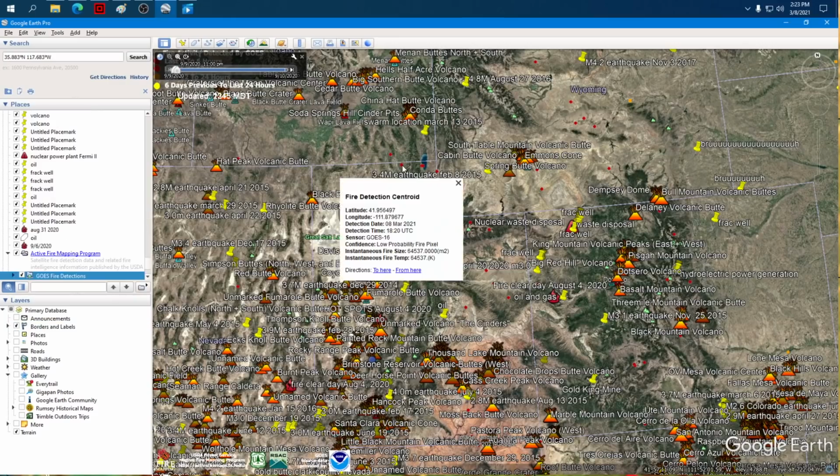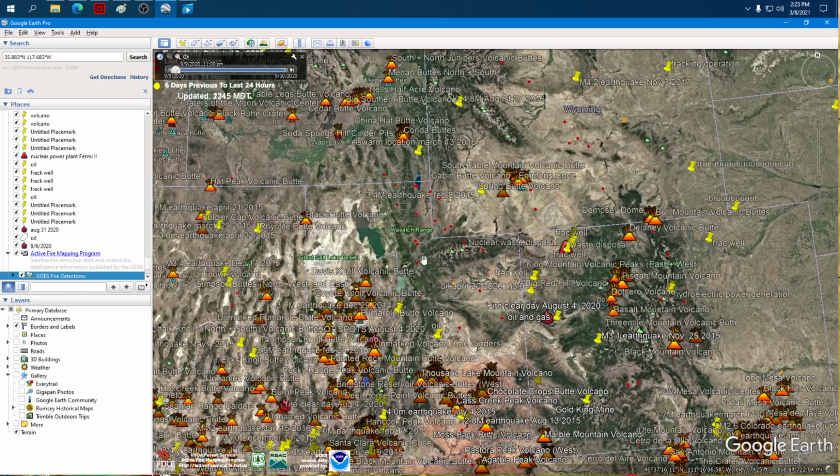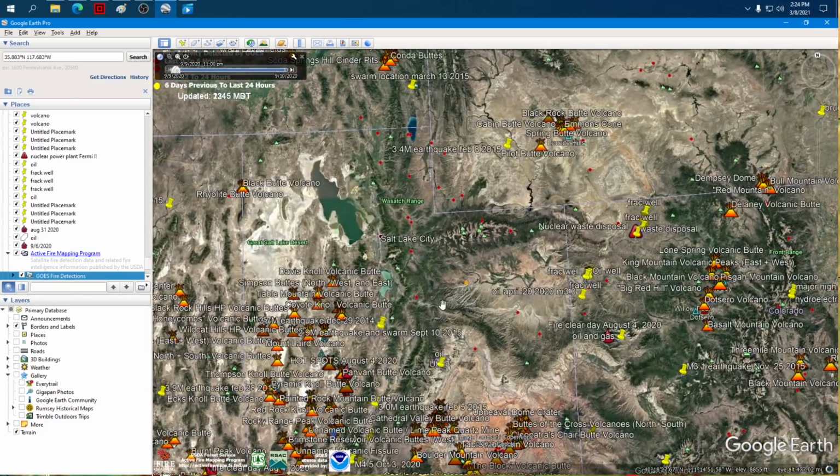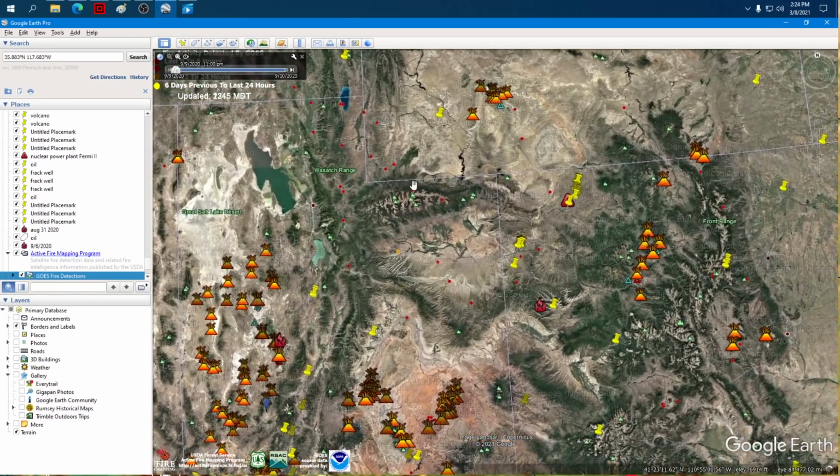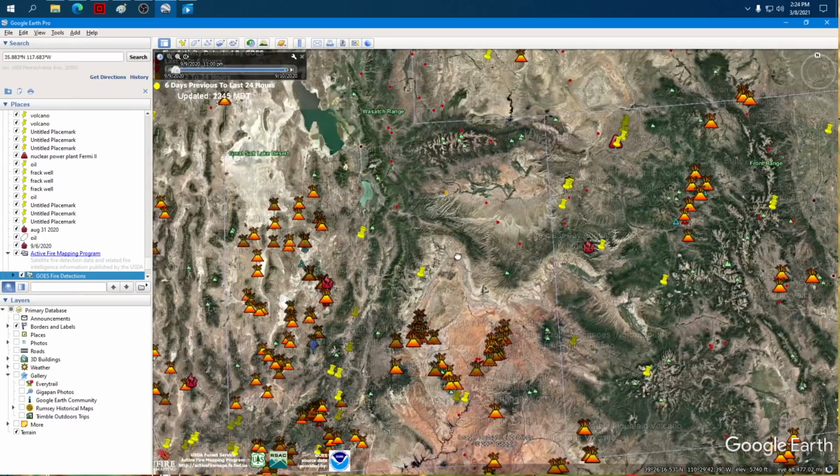And the computer's filtering it out again. Doesn't know what to make of it. Got to be kidding me, man. Look at that. All the little red dots here. Every little red dot's a new detected hotspot from the weather satellite.